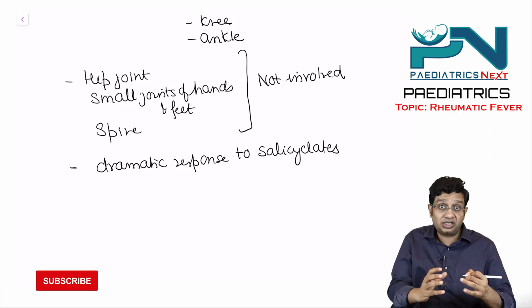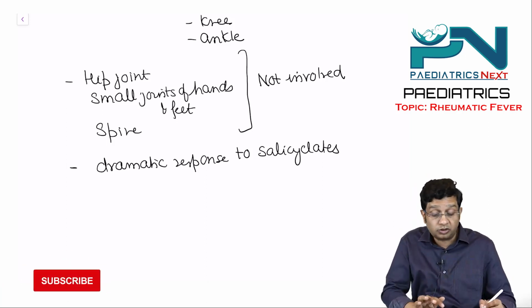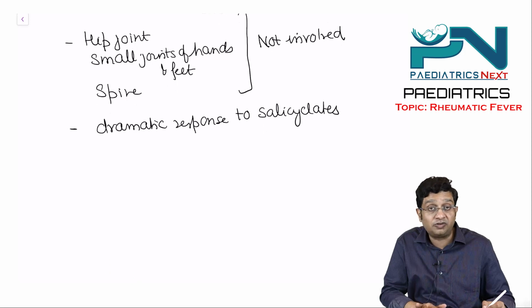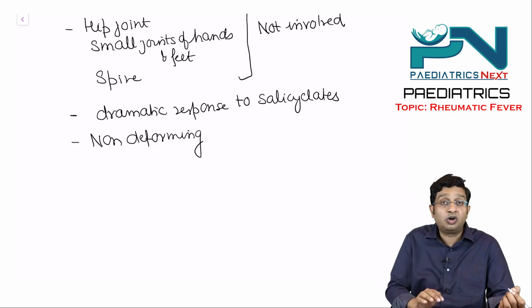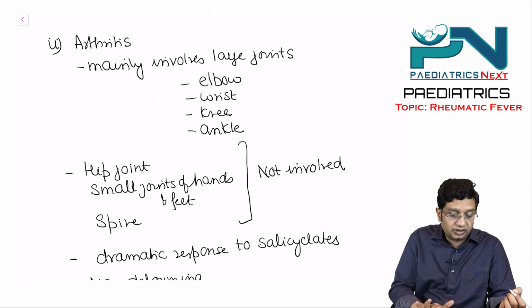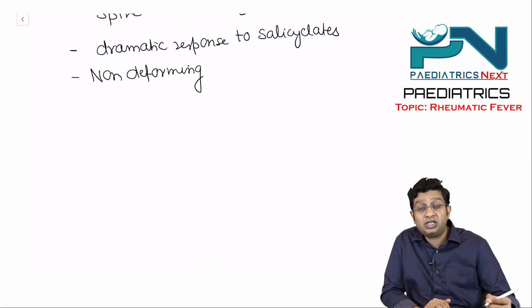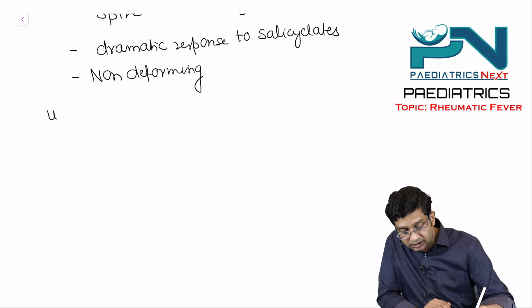If there is arthritis and that does not respond to salicylates, rheumatic fever is unlikely. And they are particularly non-deforming, right? So this is the second criterion, the arthritis.